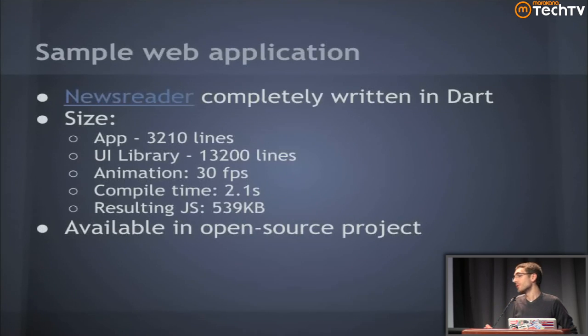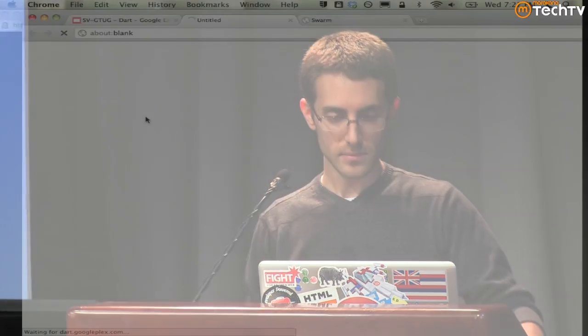So have we been building Dart in a vacuum? Have we just been language purists sitting there thinking about what would make the world's best language? No, we've been writing actual real sample apps from the beginning so we can prove out these theories. And they've done a really good job helping us figure out what the edge cases are, how we can improve. One of our favorite ones is the newsreader here. It's a lot of lines of Dart code. It's actually fully functional HTML5. Let's go ahead and pull it up here.